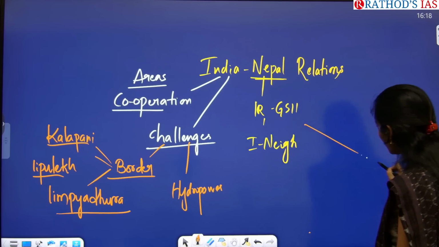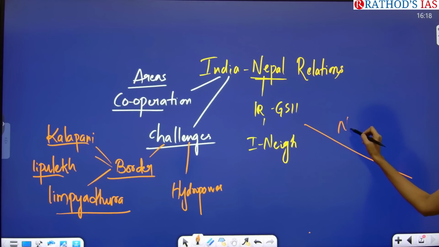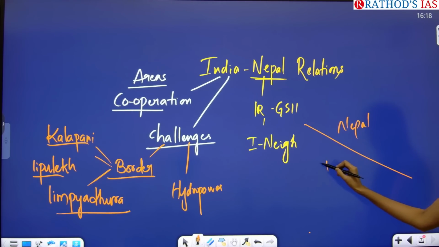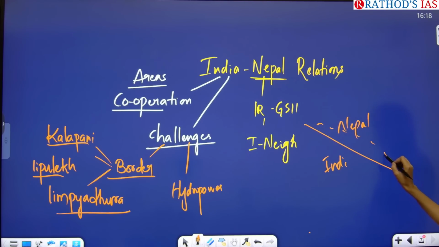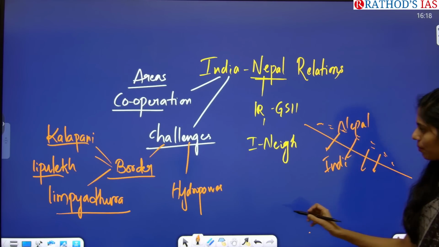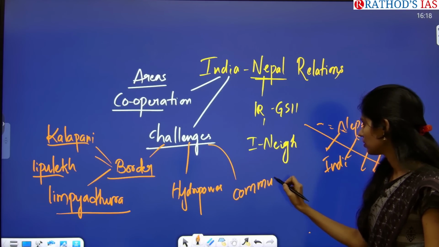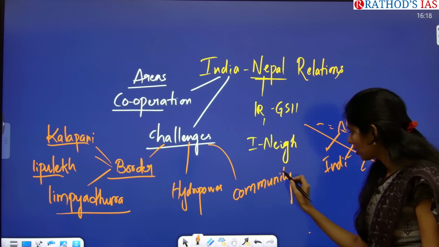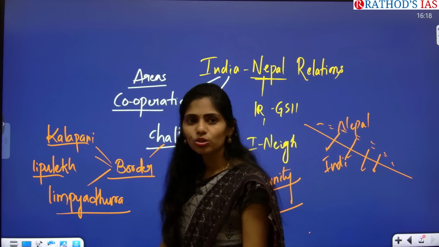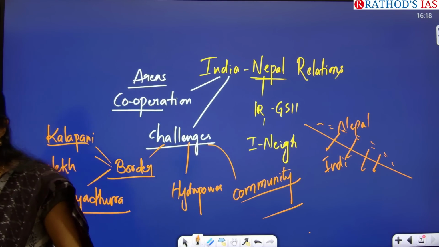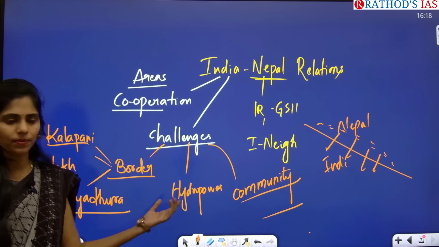Actually, here we are sharing the boundary like this. Here we have Nepal and here we have India. The people who are present here, they are Madhesis and they have matrimonial relations with India. So community-wise also we have some issues. You have to remember at least 2 to 3 issues between each and every country with which we are sharing the boundary. Okay.